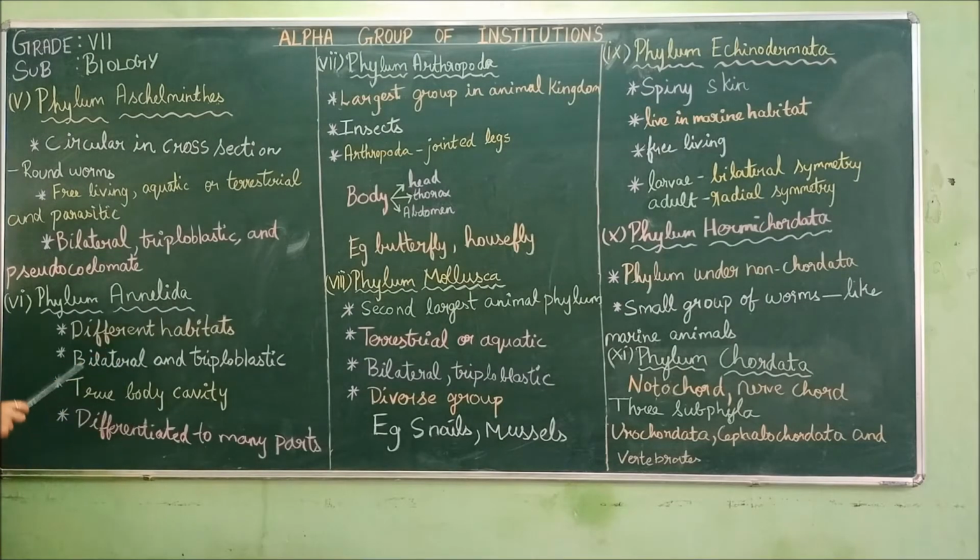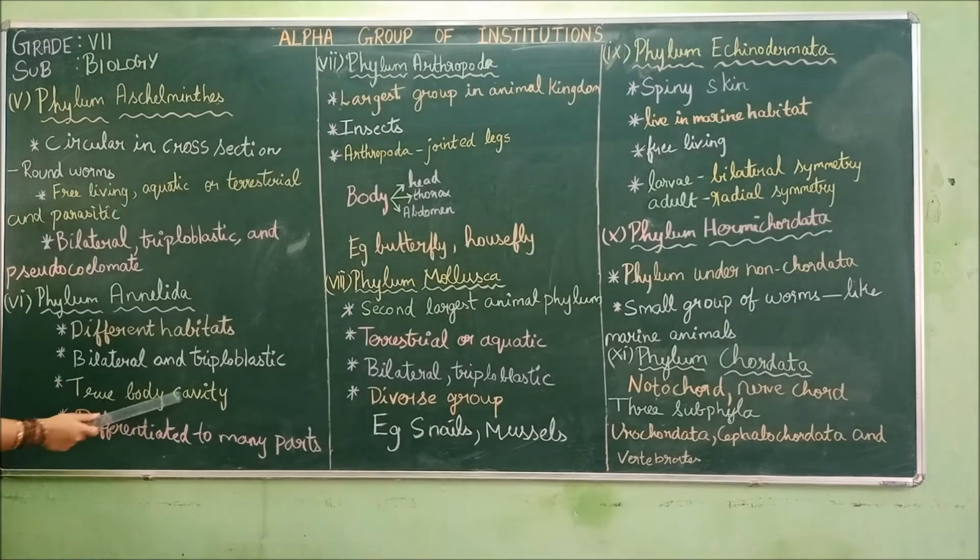Then next is the phylum Annelida. They have different habitats. The Annelida phylum has many living areas, from various different areas. Then they are bilateral. What did I say for bilateral? When they are divided along the central axis, they divide into two equal halves. And triploblastic means they have three germ layers in their body wall: ectoderm, mesoderm and endoderm. Three germ layers.